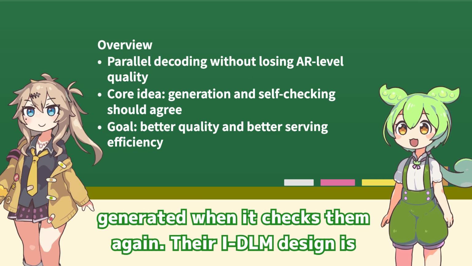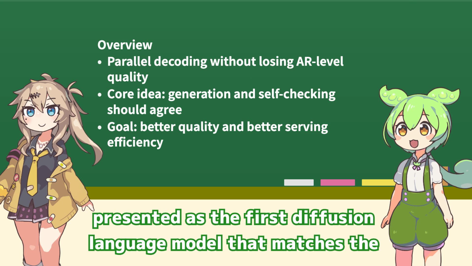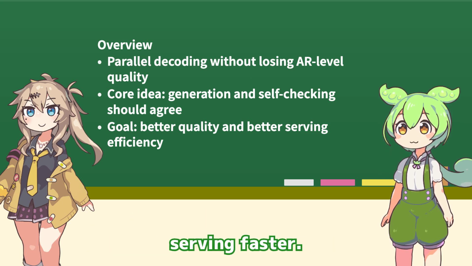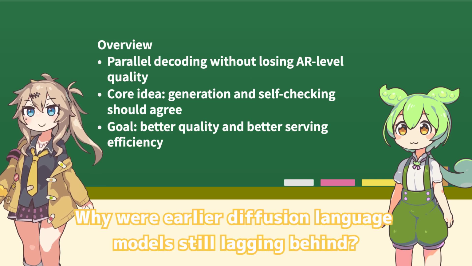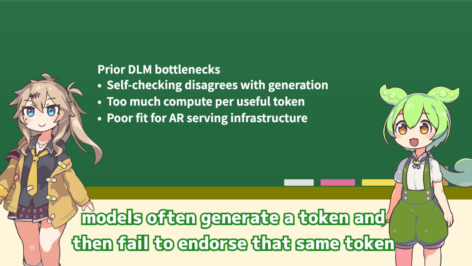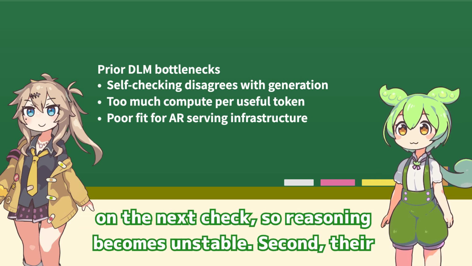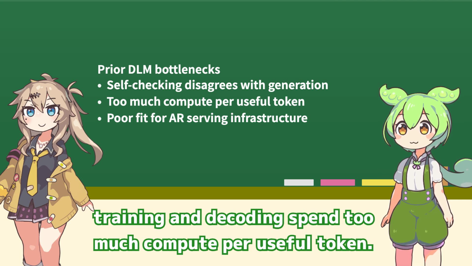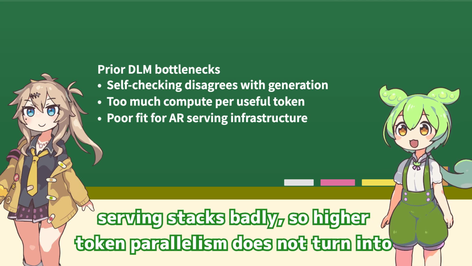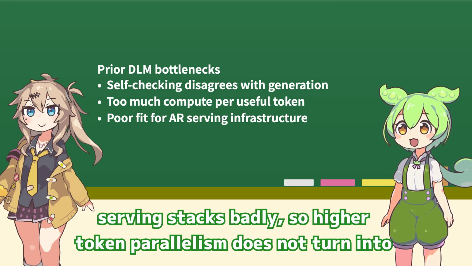Their ideal design is presented as the first diffusion language model that matches the quality of a same-scale autoregressive model while also serving faster. Why were earlier diffusion language models still lagging behind? The paper points to three concrete failures. First, older diffusion models often generate a token and then fail to endorse that same token on the next check, so reasoning becomes unstable. Second, the training and decoding spend too much compute per useful token.